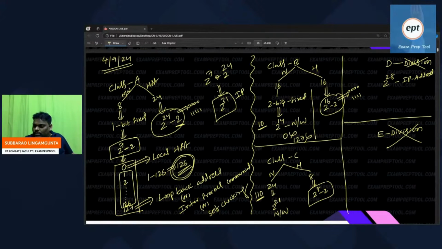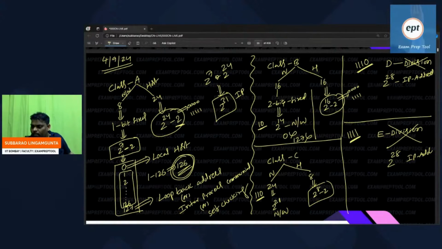Here also 4 bits are fixed. Which are those 4 bits? 1110. Here 4 bits are fixed, so the answer is 2 power 28 IP addresses. Remember, here there is no division, nothing. Simply say 2 power 28 IP addresses.